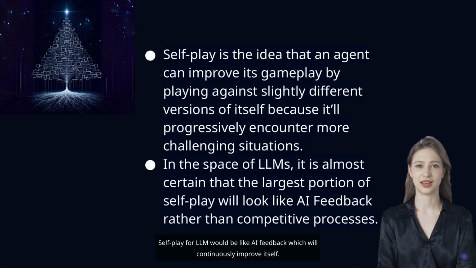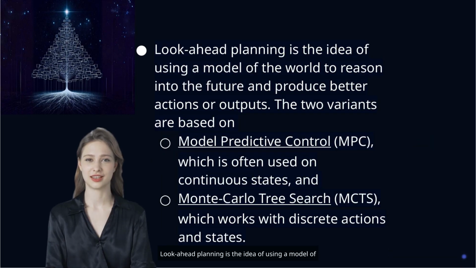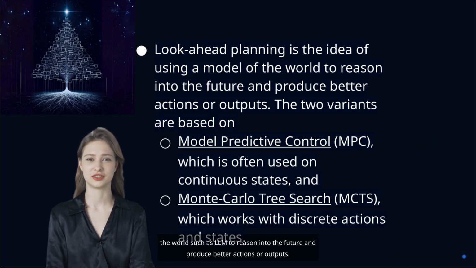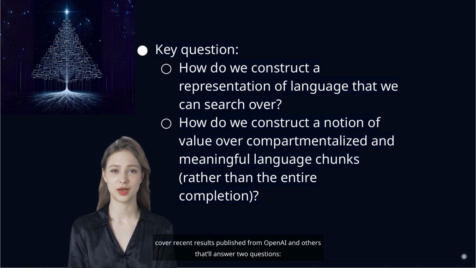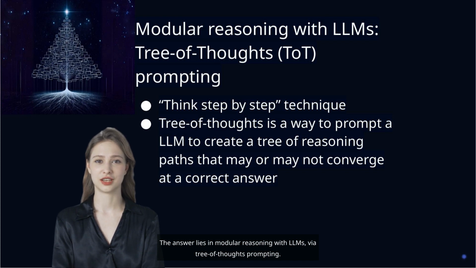Self-play for LLM would be like AI feedback, which will continuously improve itself. Look-ahead planning is the idea of using a model of the world such as LLM to reason into the future and produce better actions or outputs. To understand how all these come together, we need to cover recent results published from OpenAI and others that'll answer two questions. How do we construct a representation of language that we can search over, and construct meaningful language chunks rather than the entire completion? The answer lies in modular reasoning with LLMs via tree of thoughts prompting.